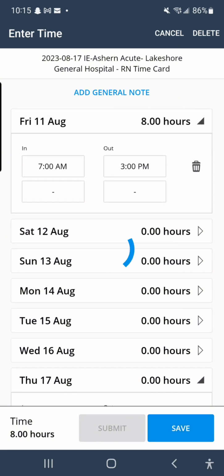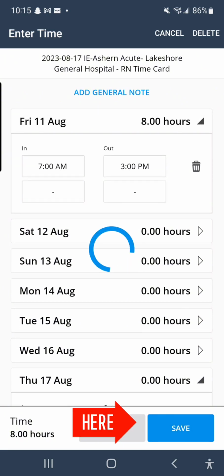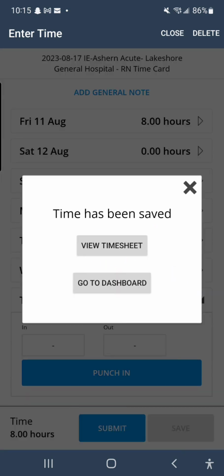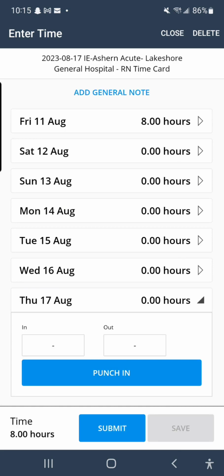After you've entered the required information, it's good practice to save your work. Then you can proceed to your next entry.